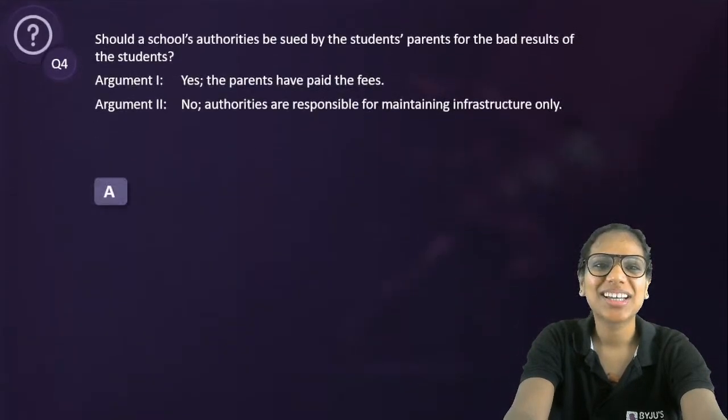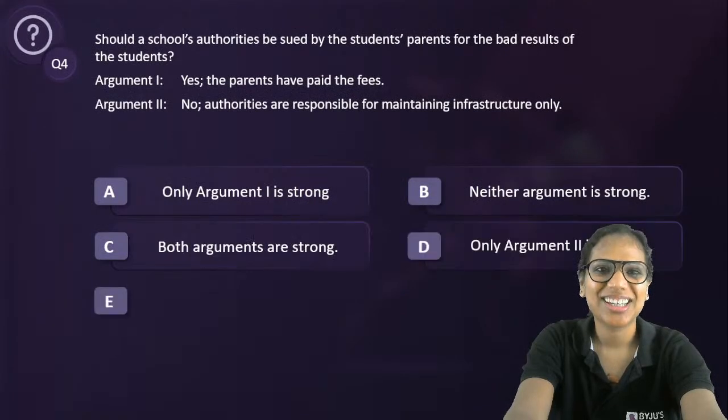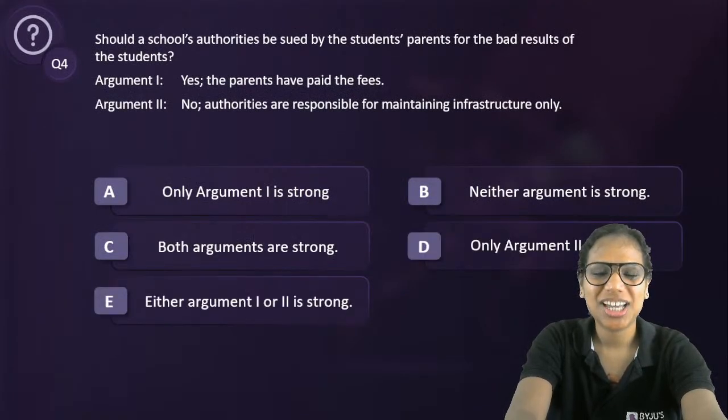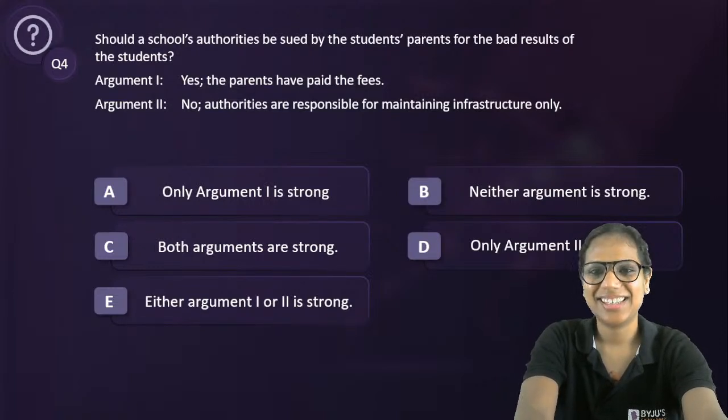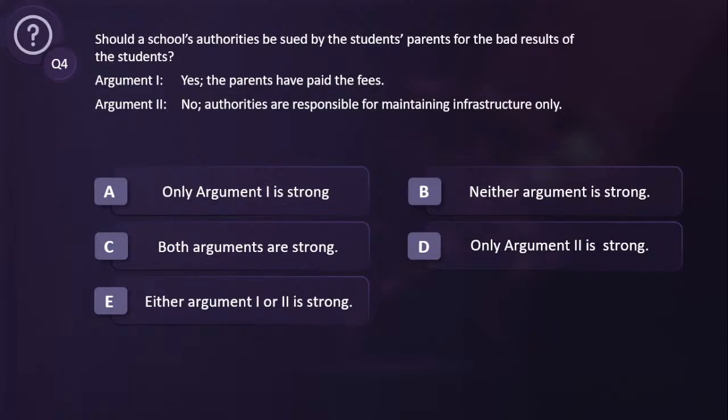Okay, so question number 4. Let's see what the answer for this one should be. Again, strong weak argument question. Let's see what you say.